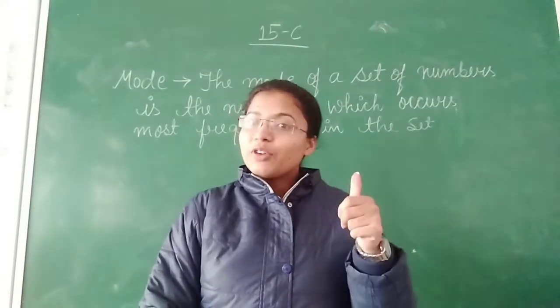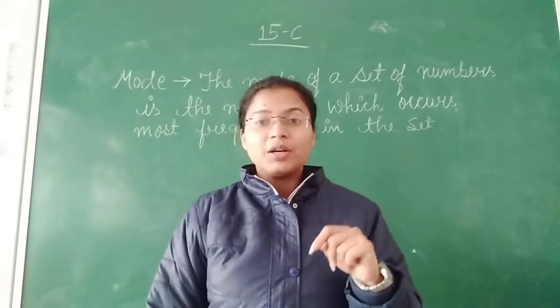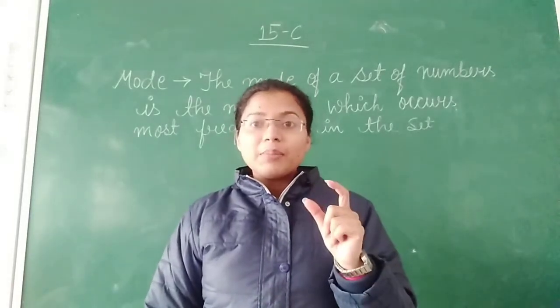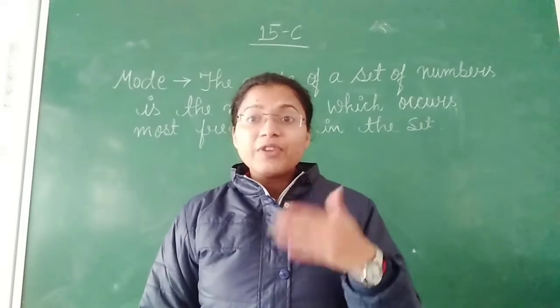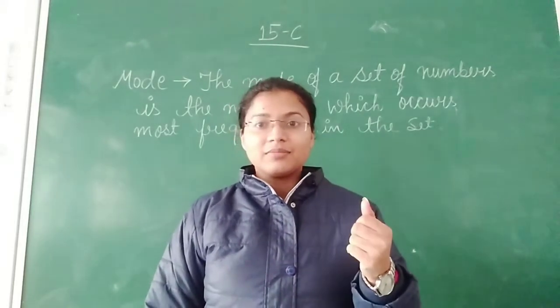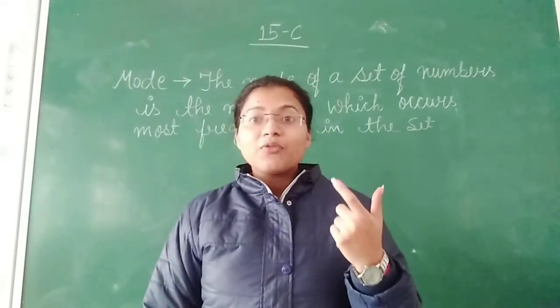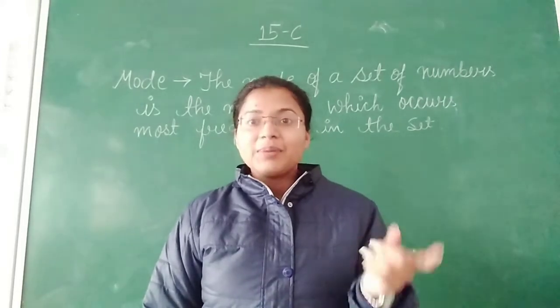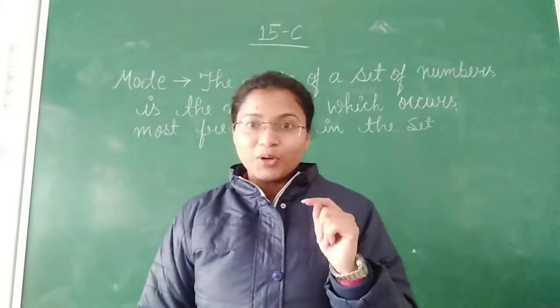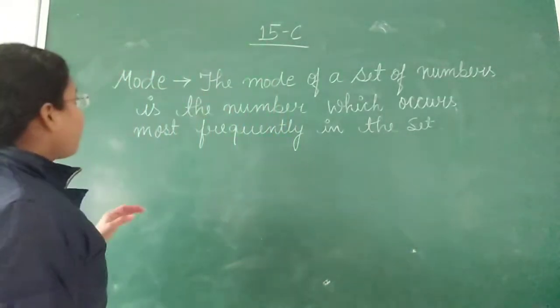Okay, now we are going to talk about the mode. Mode means the number which occurs very frequently in our data. Means the number which occurs many times, that will be our mode. So this is the definition for the mode.